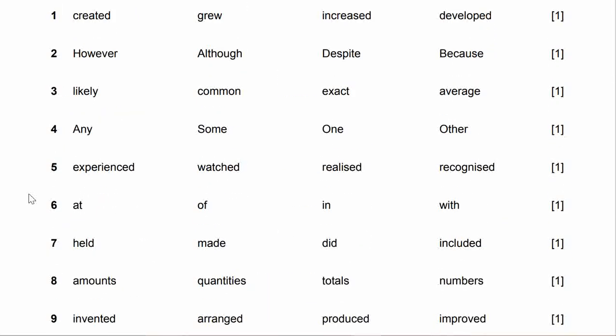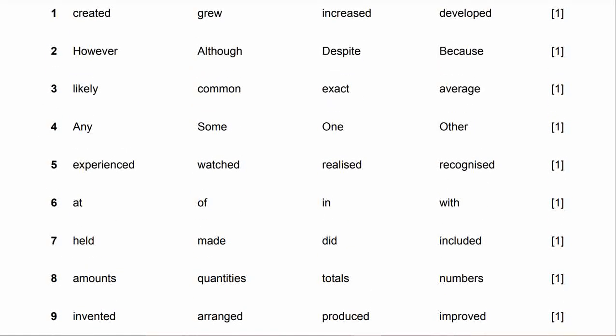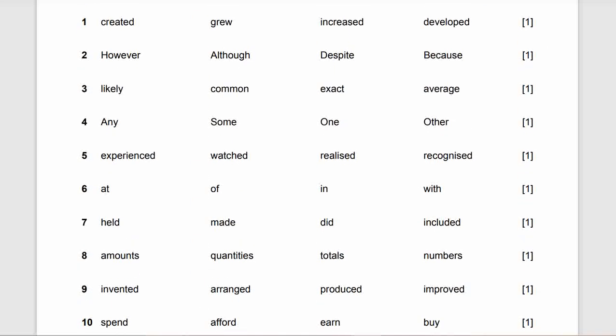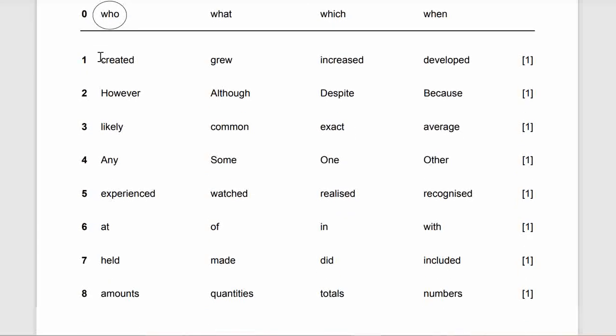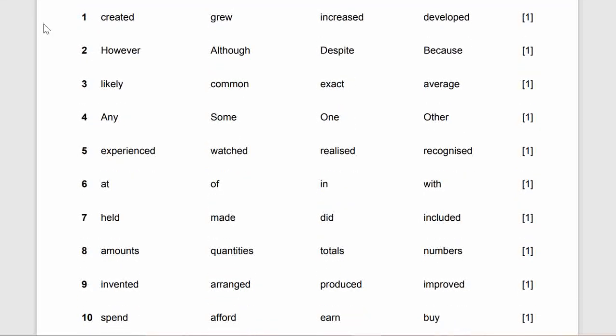This is 1 to 10. We have to circle the correct answer like this. This is the example. So 1 to 10 are based on the story above.